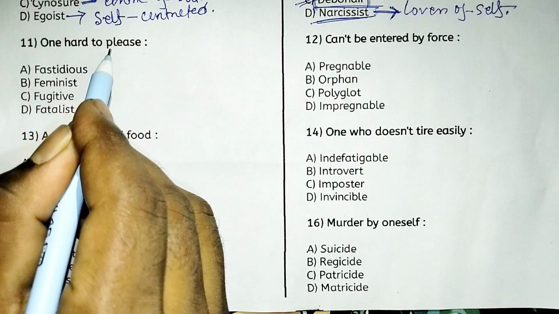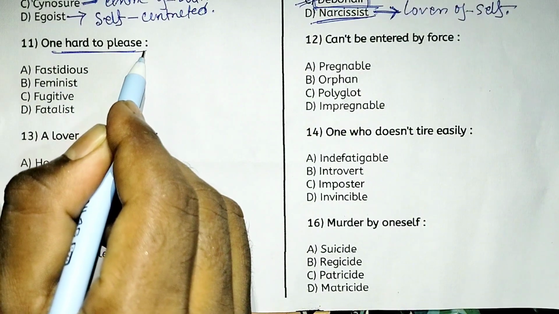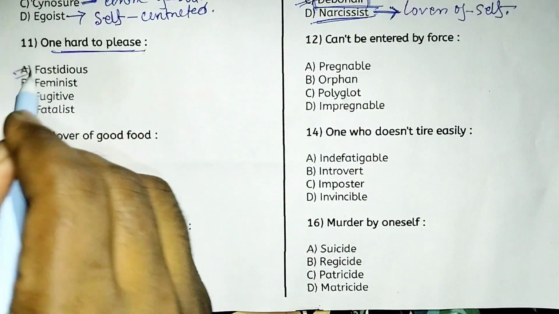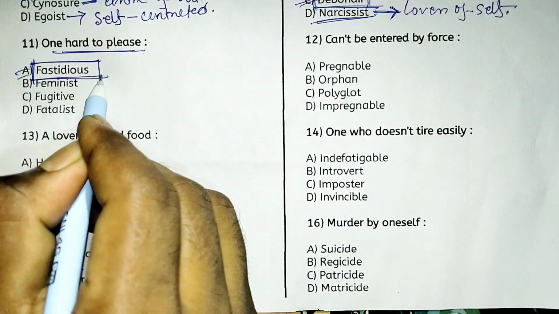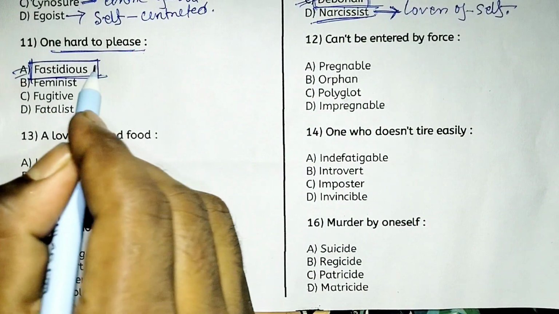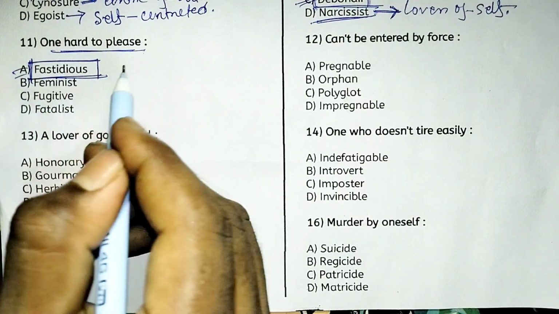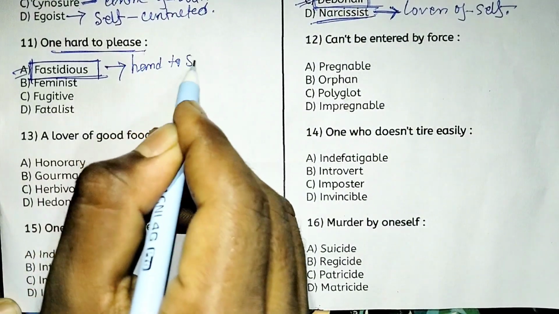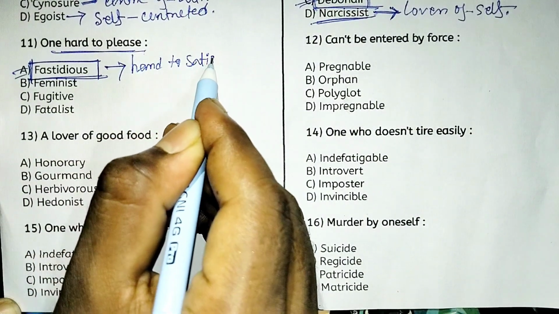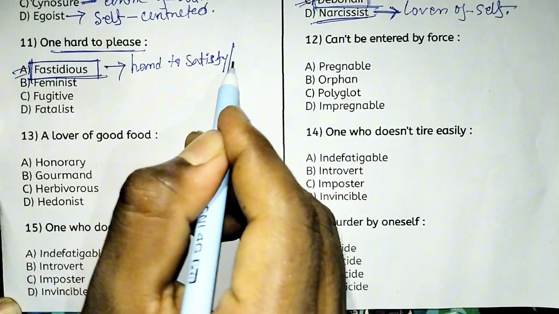Next, one hard to please. The right answer is option A, fastidious. Fastidious means a person is very careful and hard to satisfy, or you can say very selective in habits.